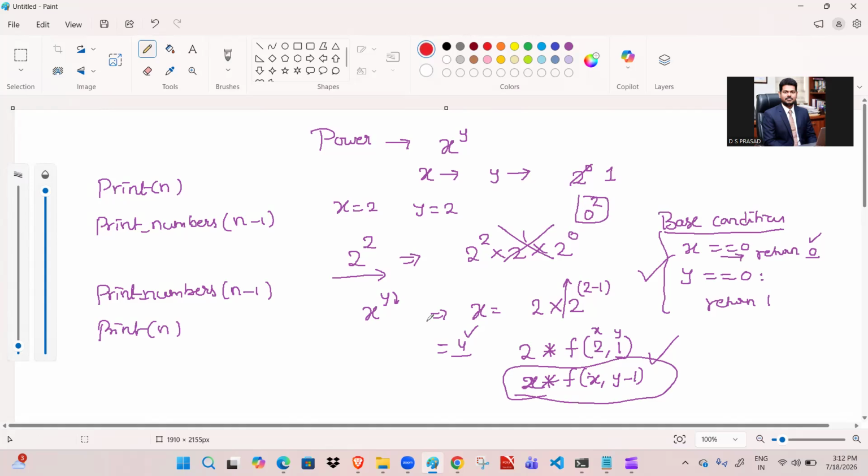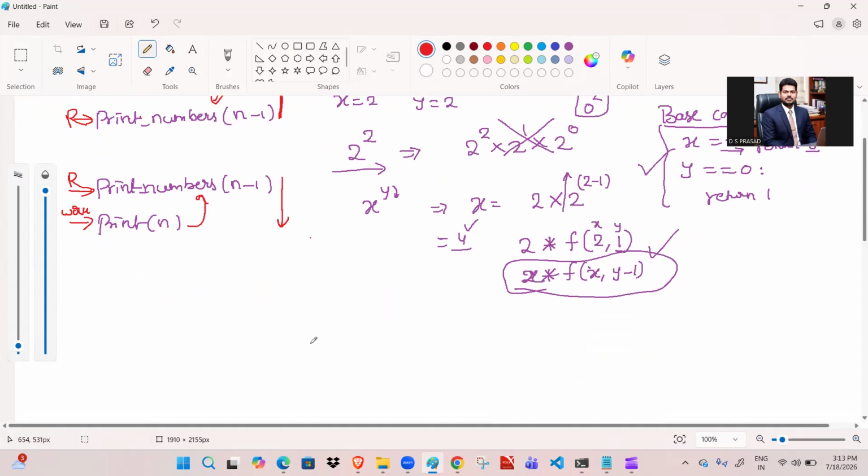Now you can see that this is the work and this is the recursion. So this is work after recursion, and this is recursion before work. Always in recursion, the printing starts from the recursion. Here the work is above, so it is a bottom to top approach. Here, recursion then work means a top to bottom approach.